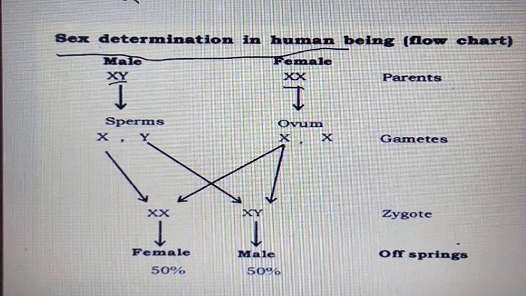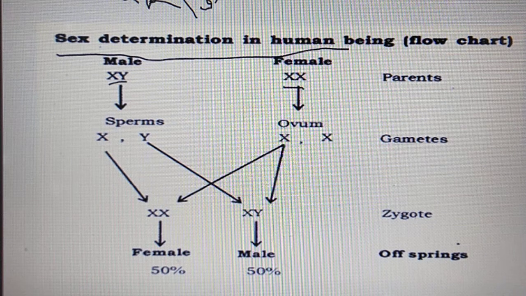In these 23 pairs, 22 pairs are autosomes that determine the characters of the individual, and one pair is the sex chromosome. Understood? So 23 pairs of chromosomes are present in human beings, 22 pairs autosomes and one pair sex chromosome.